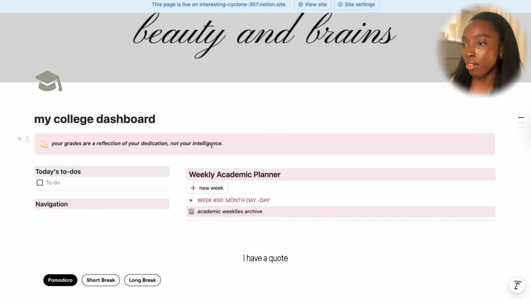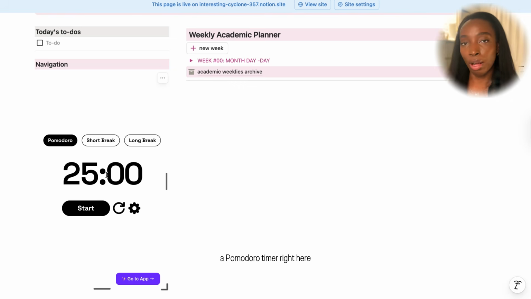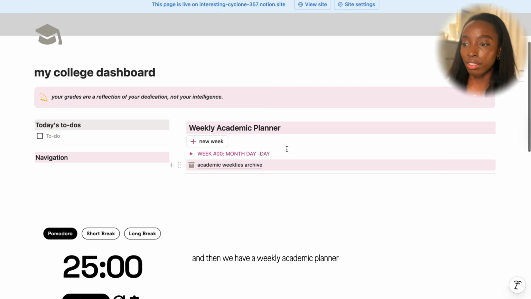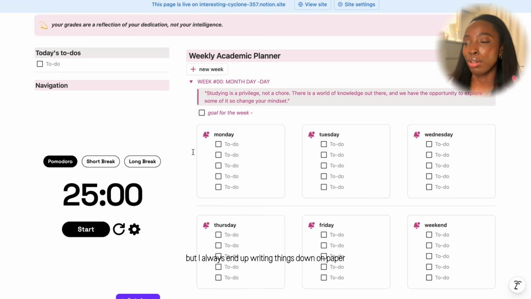I have a quote, I have a to-do list here, I have a Pomodoro timer right here, and then we have a weekly academic planner. But when it comes to school, I don't know why, but I always end up writing things down on paper, and it's specifically for school. Like I can write everything else down on here on my computer digitally.